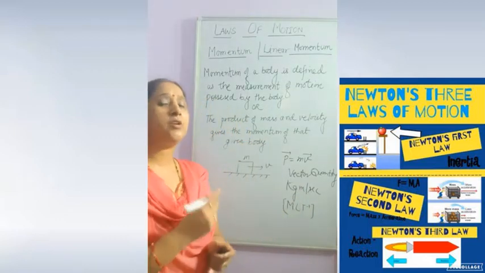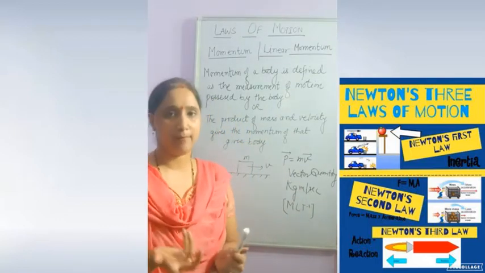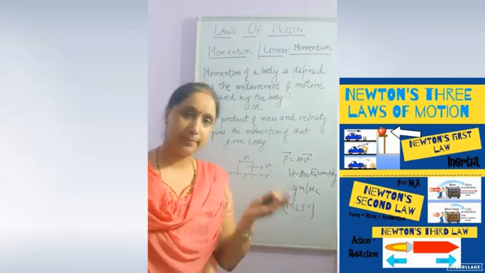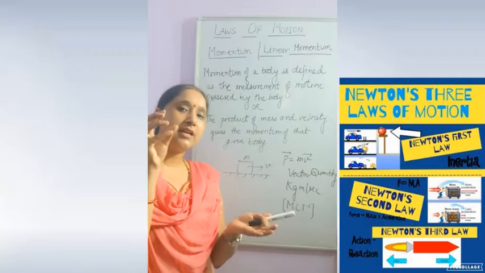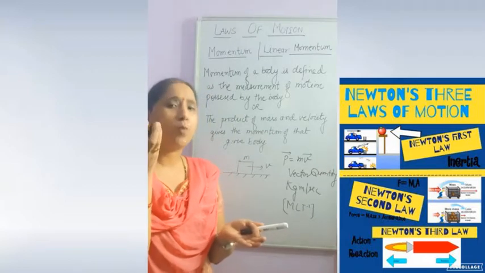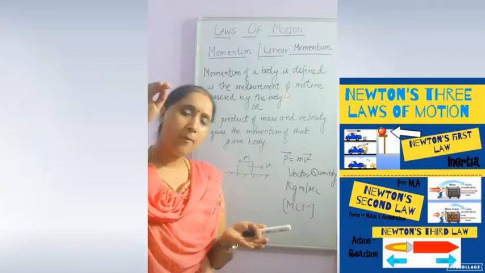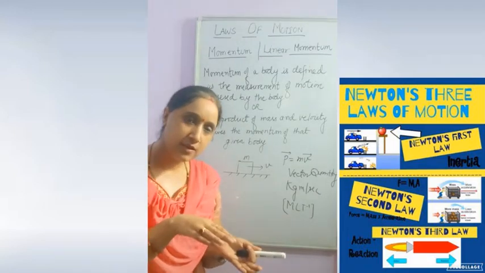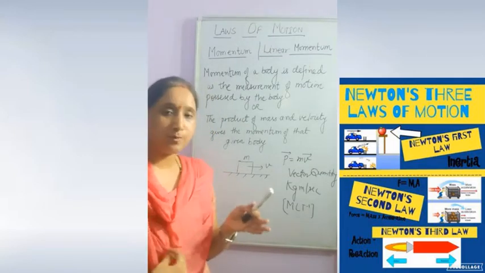Let me clear you this momentum with a simple example. Suppose I am having a glass plate on a table and I am taking a small stone of small mass, throwing from a height with a velocity v on that glass plate. What I saw, that glass plate doesn't break.